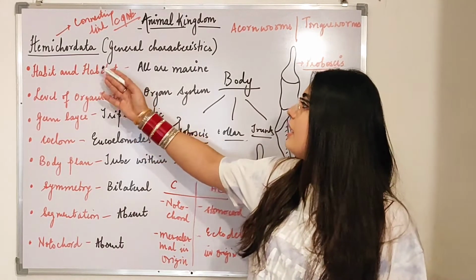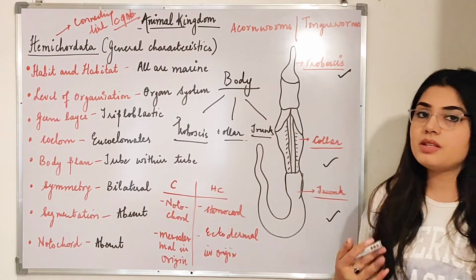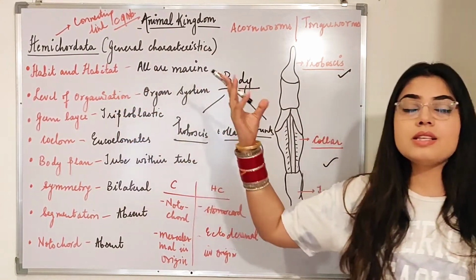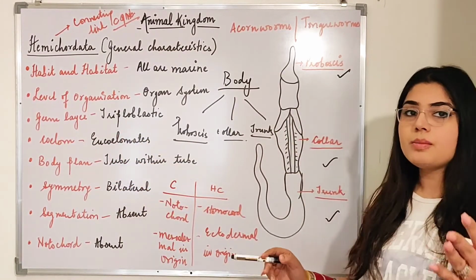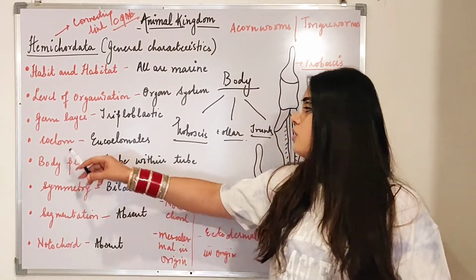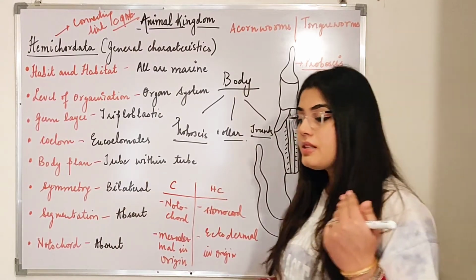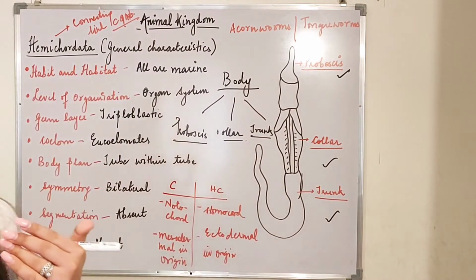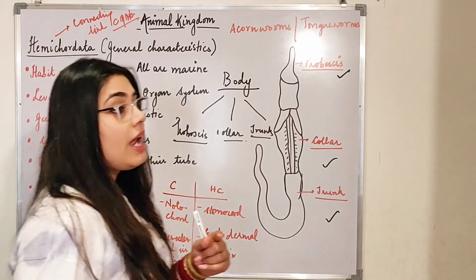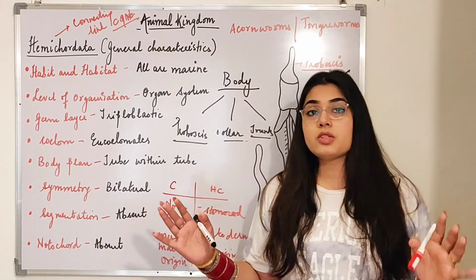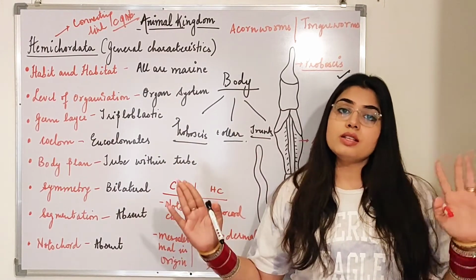Then habitat, all are marine. That means they are present in water. Level of organization, organ system. Then germ layers, triploblastic. That means all the three germ layers are present: ectoderm, endoderm and mesoderm. Eucoelomates. That means they have a true coelom. But in eucoelomates, they are what, beta? They have enterocoelom. Enterocoelom means they have mesodermal pouches which later on split.